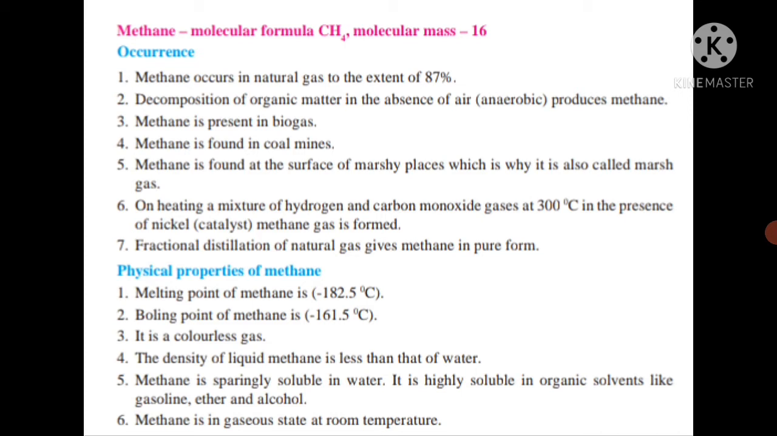Now let us study some physical properties of methane. The first physical property: the melting point of methane is minus 182.5 degrees Celsius. The boiling point of methane is minus 161.5 degrees Celsius.